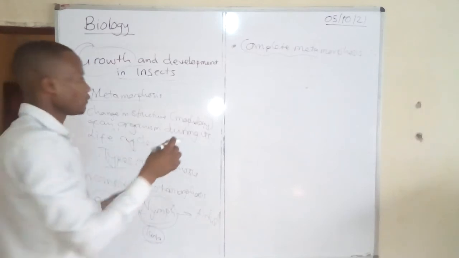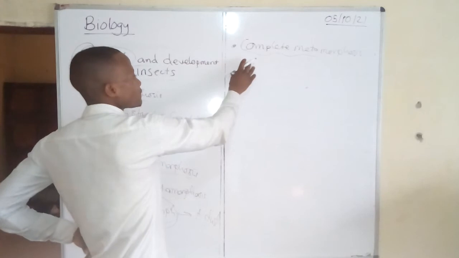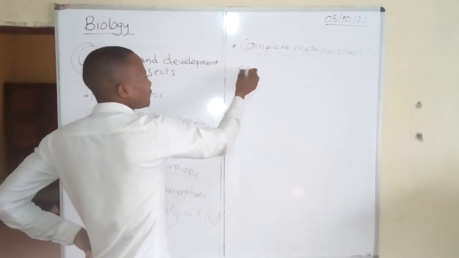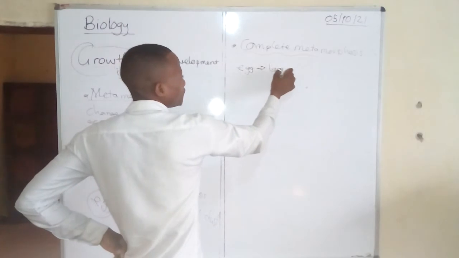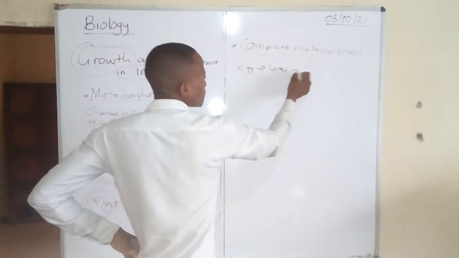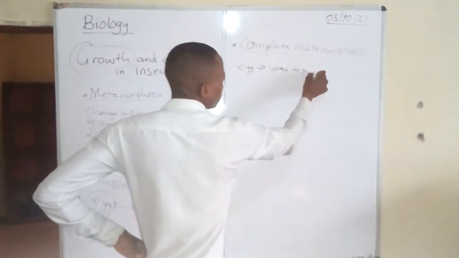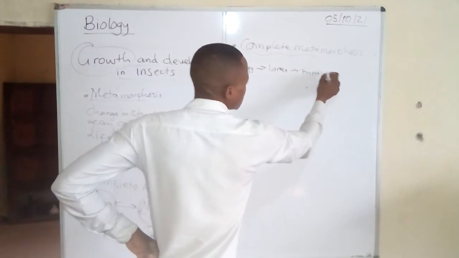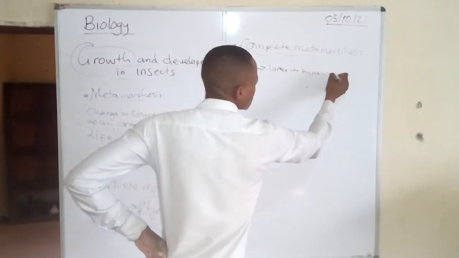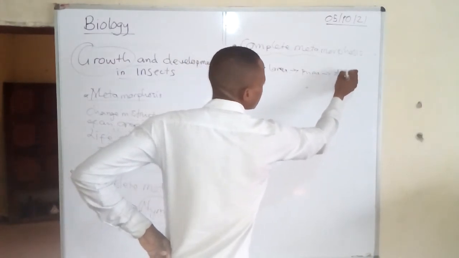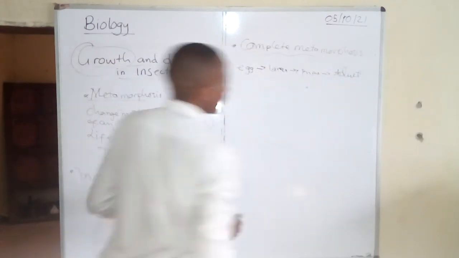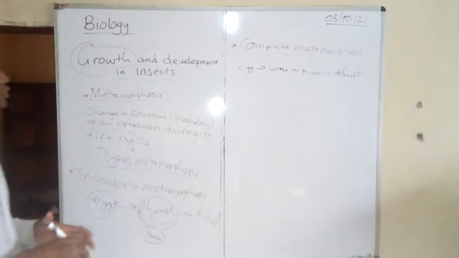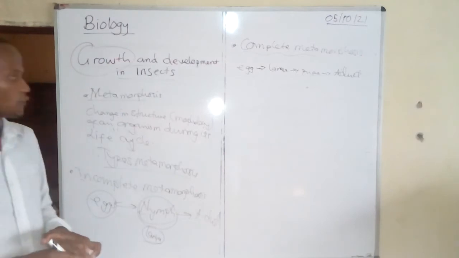It involves the laying of eggs. The eggs hatch into a larva. The larva develops into a pupa. Then the pupa develops into an adult. Those are the four stages involved in complete metamorphosis.